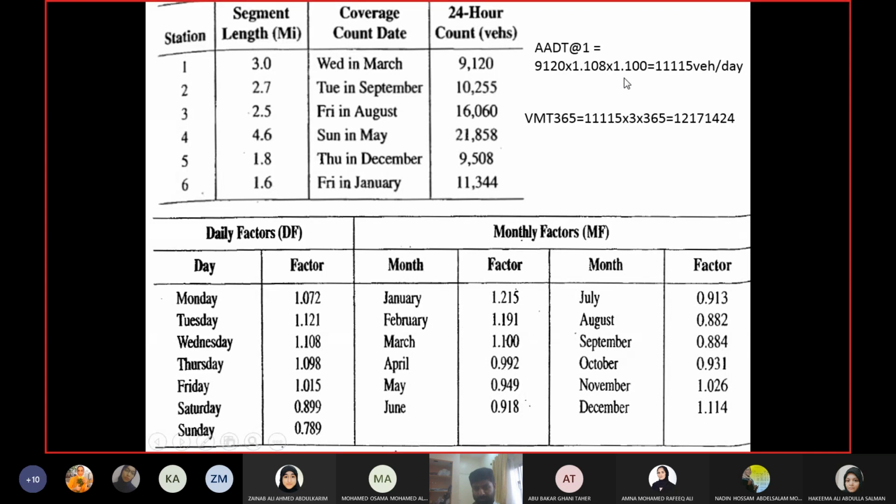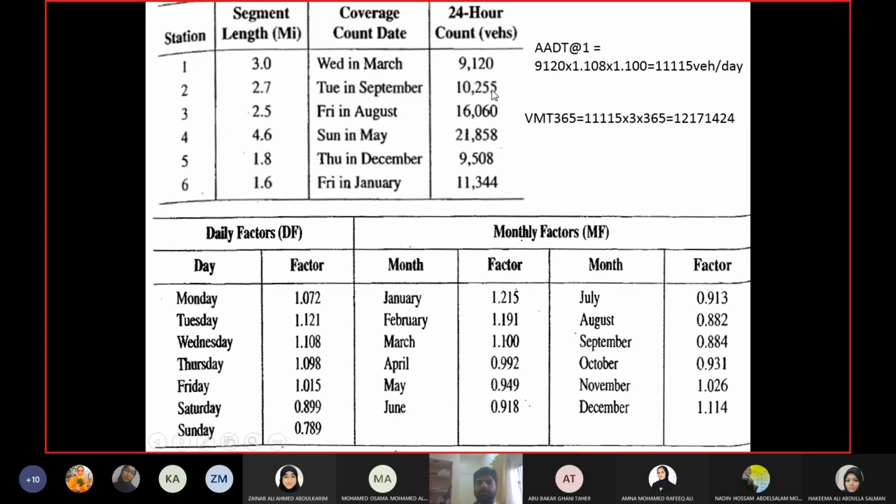Then, if you want VMT, the value which you got for AADT, multiply it with the length of the segment, which is 3 miles for station 1, and the number of days in the year, which is 365. This number, it's a very long number, it's basically 12,171,424. So these are now the vehicle miles traveled on segment 1 in the entire year.